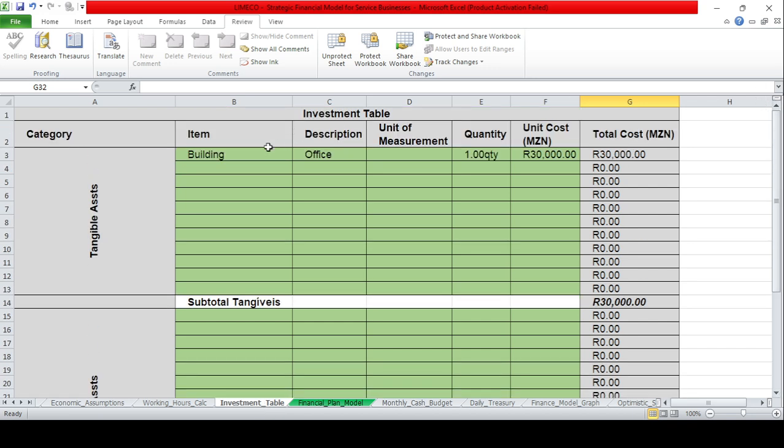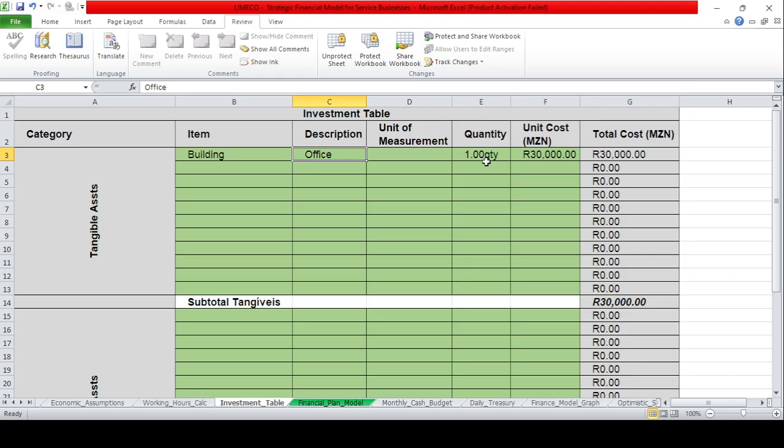For example, it's a service. You need an office. Provide any service, like what service? Internet provider, for example.